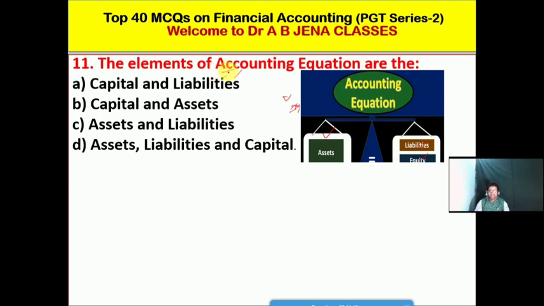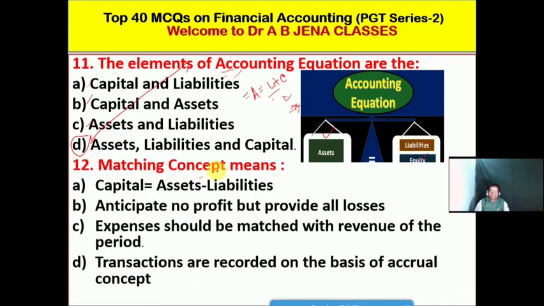So what are the elements of the accounting equation? A. Capital and liabilities. B. Capital and assets. C. Assets and liabilities. D. Assets, liabilities and capital. Friends, no doubt, D is the right option for this MCQ. So the accounting equation is assets equal to liabilities plus capital. Kindly go through the posted video; I have already posted it, and there is a detailed discussion there. So D is the right option for this MCQ.